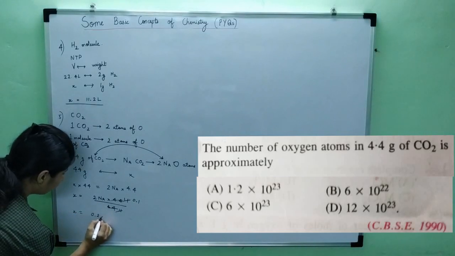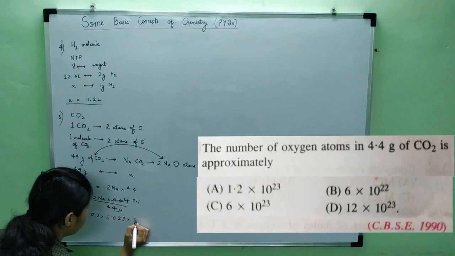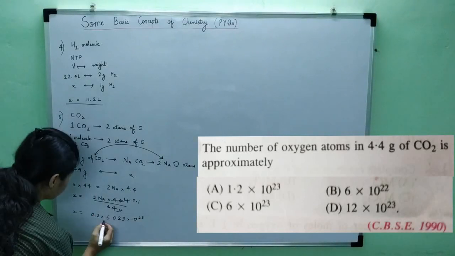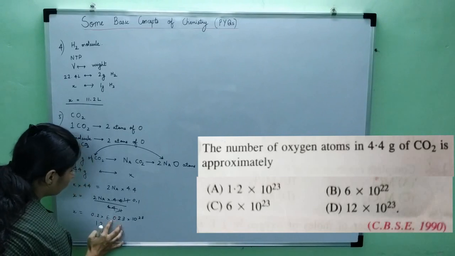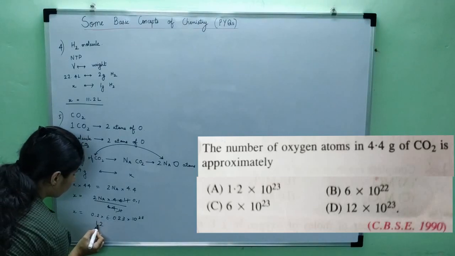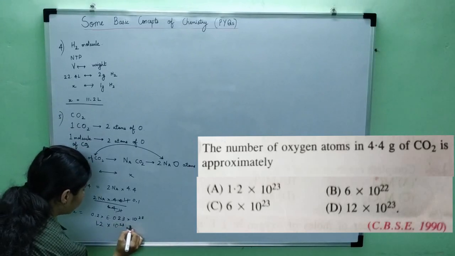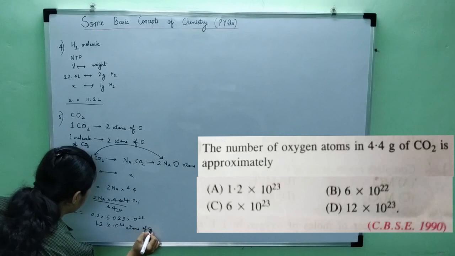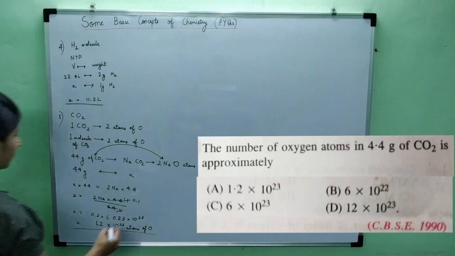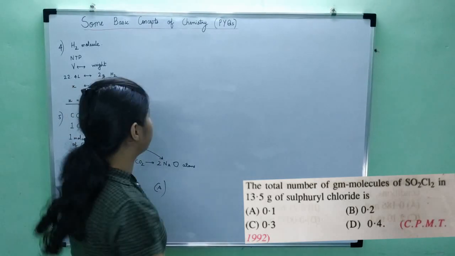So 0.2 into the value of Na. Na is 6.023 into 10 to the power 23. So 6 into 2 is 12. If I take just 6 into 12 and the decimal is after one digit, I will have 1.2 into 10 to the power 23 atoms of oxygen. So this is the answer. If you look at the options, option A is the right answer. Okay? So let's solve the next question.